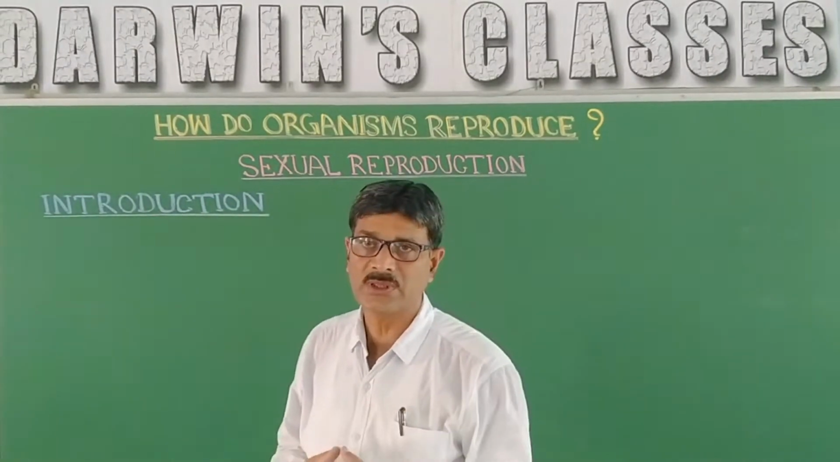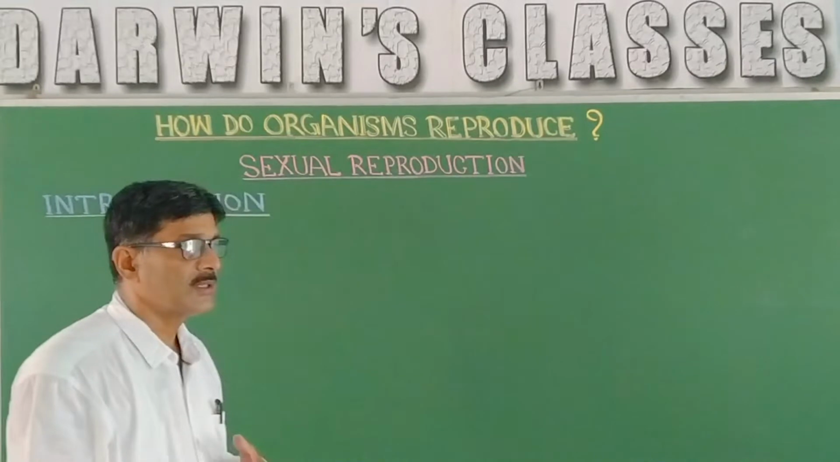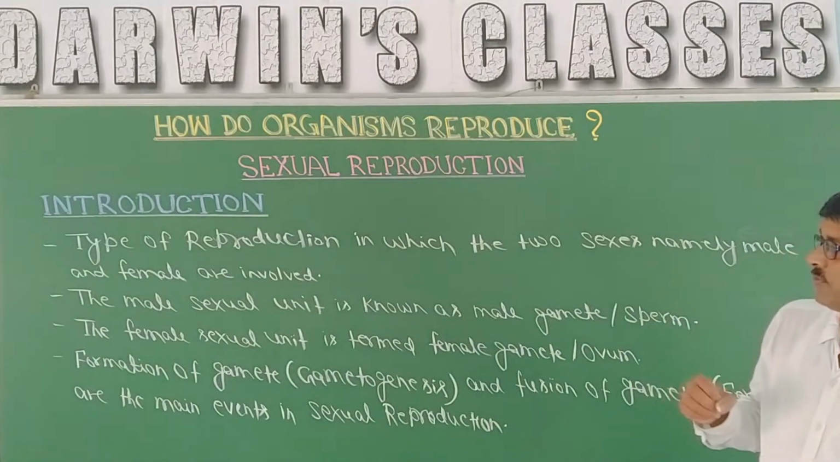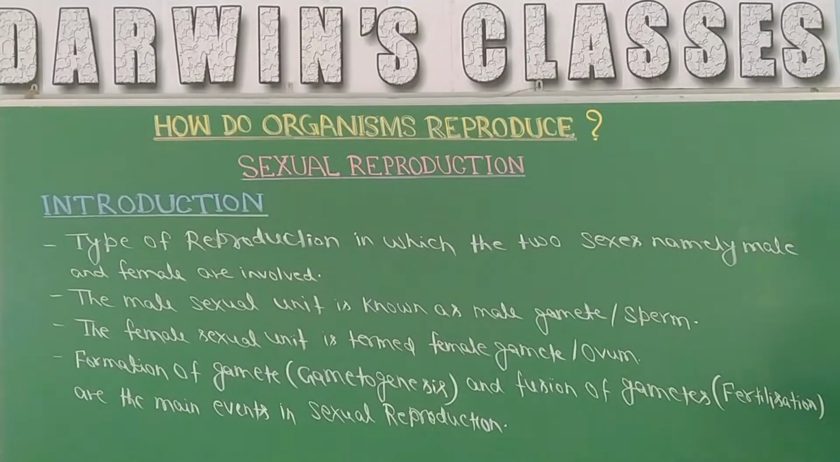Let us proceed with certain definitions regarding sexual reproduction. Sexual reproduction is the type of reproduction in which the two sexes, namely male and female, are involved. That means there is involvement of both male and female individuals. The male sexual unit is known as the male gamete or sperm. The male produces the sex cell, the male gamete, that is sperm, and the female produces the female sexual unit, termed the gamete or ovum, in plural ova.